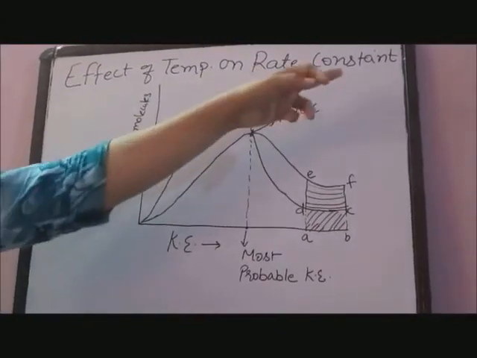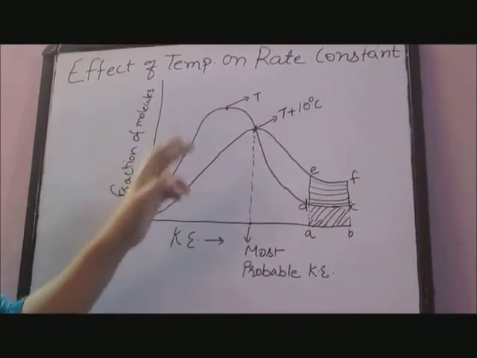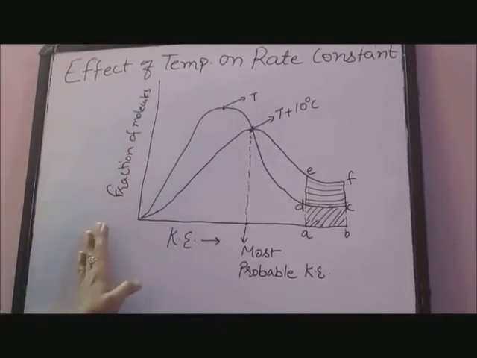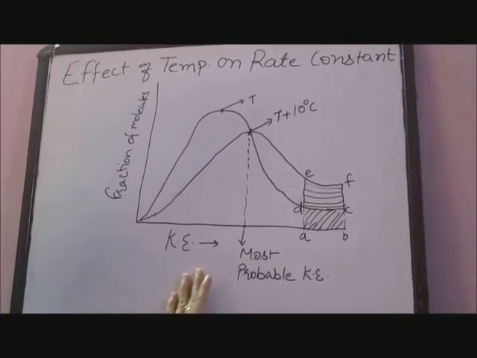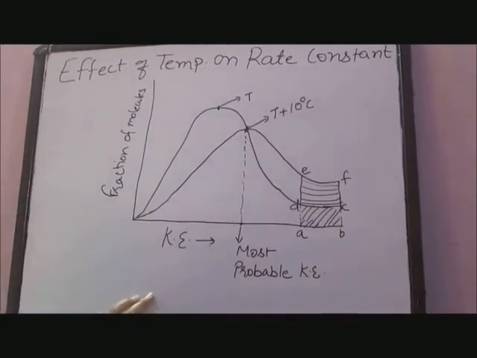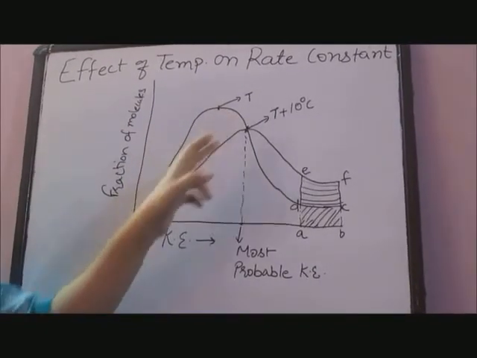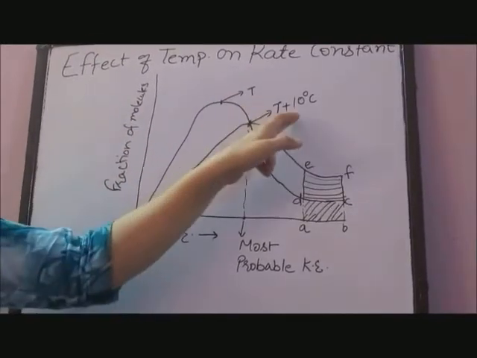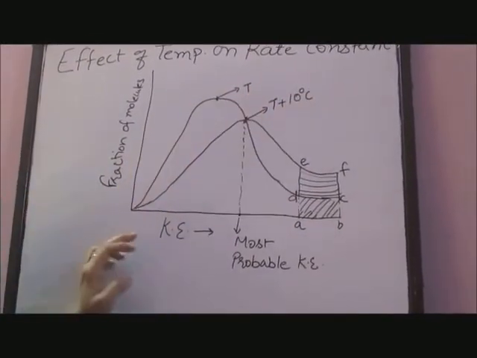Effect of temperature on rate constant. This is given by the Maxwell distribution curve. In this curve, fraction of molecules is plotted against kinetic energy possessed by the molecules. Here two curves are shown. First is at temperature T and second is at temperature T plus 10 degrees Celsius.